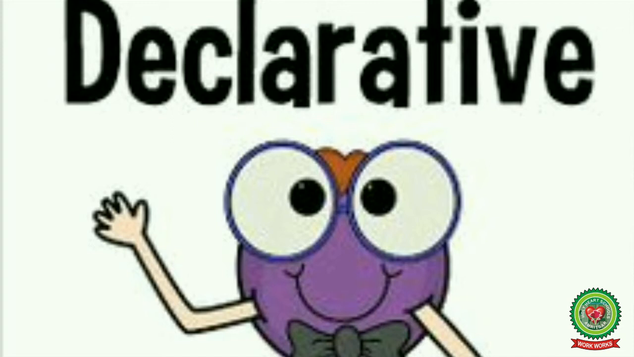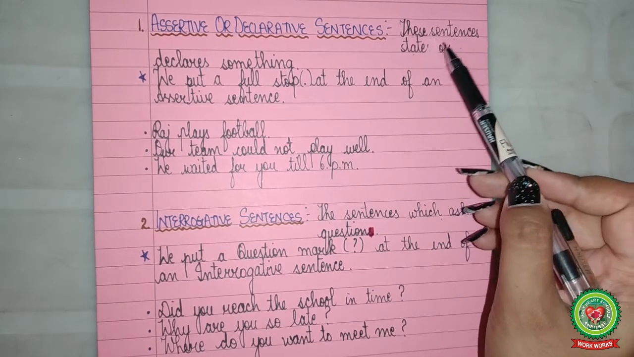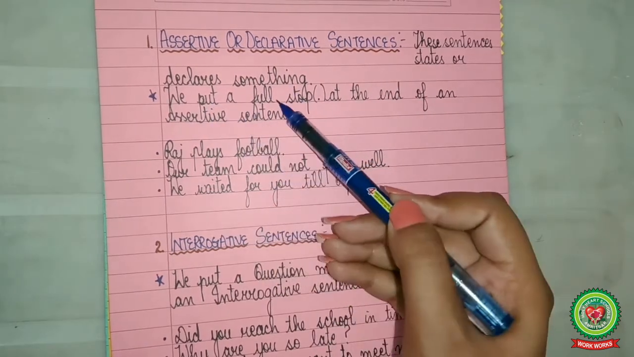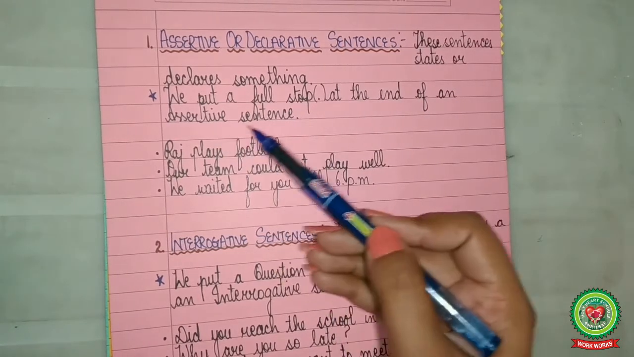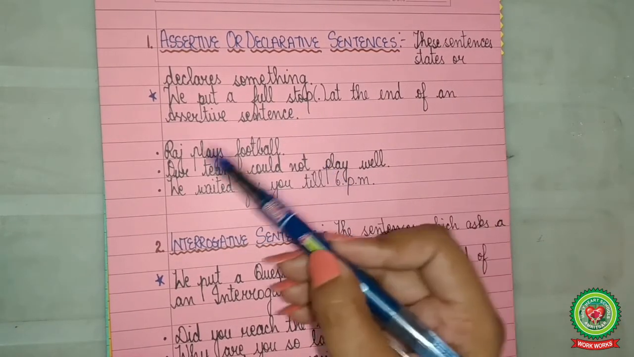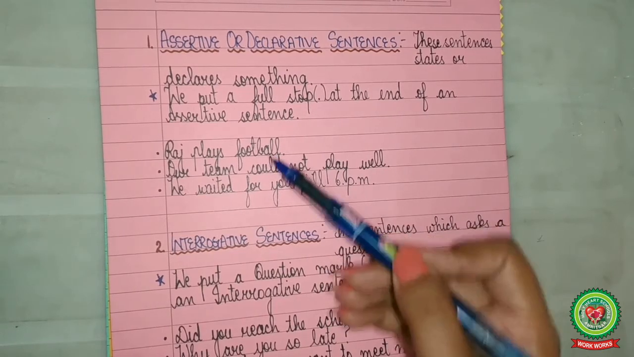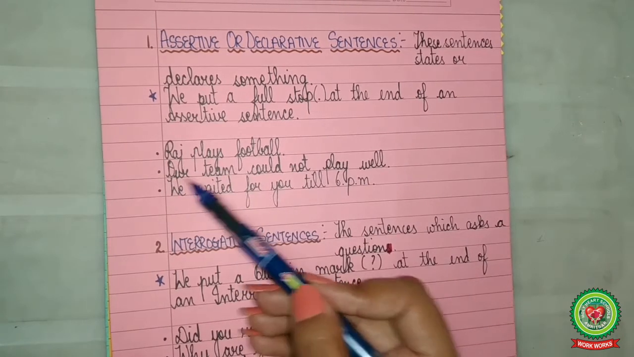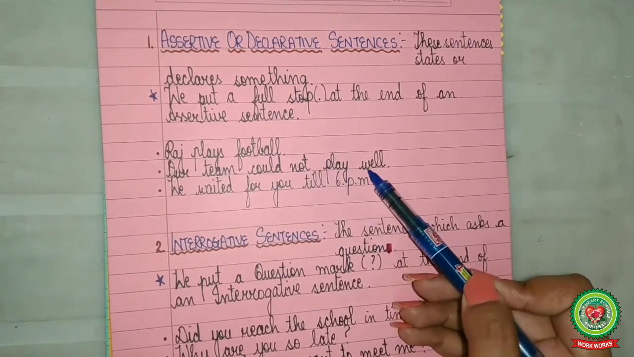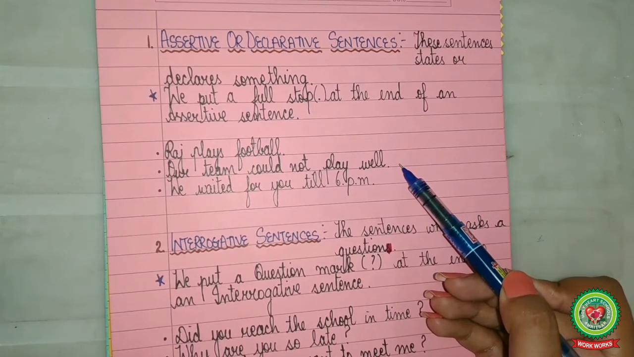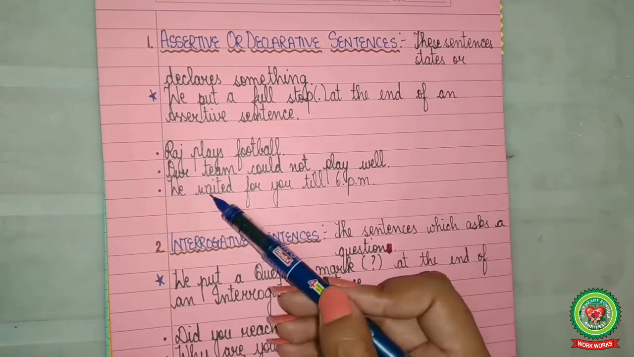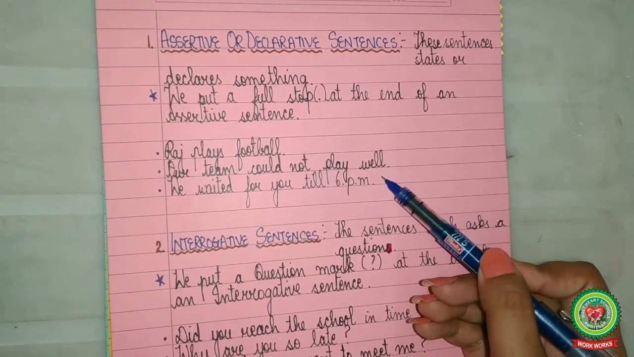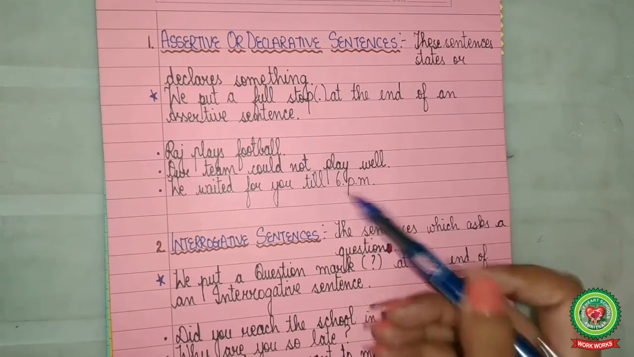Assertive or declarative sentence. These sentences state or declare something, and we put a full stop at the end of an assertive sentence. For example, Raj plays football, declares something, so assertive. Our team could not play well, it declares something, so assertive. We waited for you till 6 p.m. It declares something, so assertive sentence.